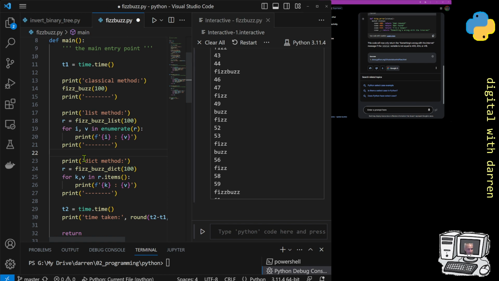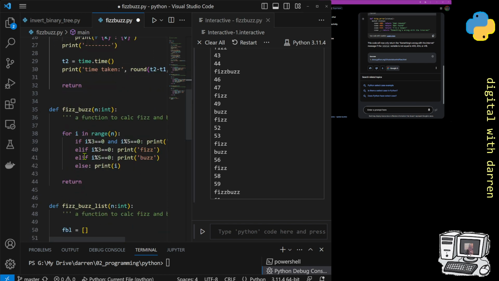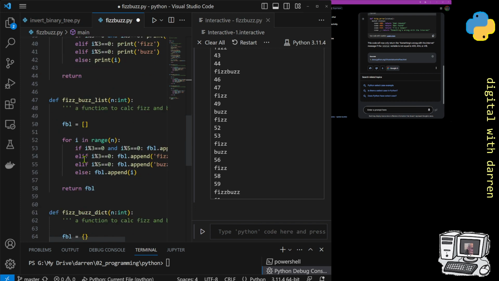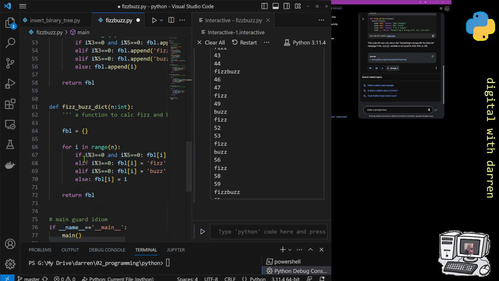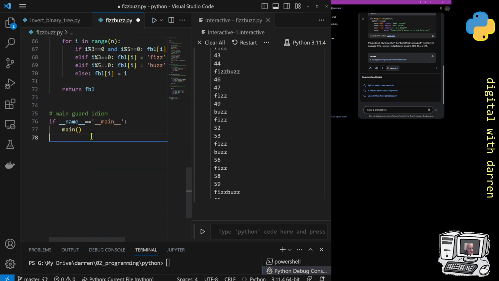So now I could probably call it FizzBuzz 3 ways. And I'll probably upload this code into GitHub again and share the link. I think I might just do that. And that's basically it. So FizzBuzz now done 3 ways. A classical way, using a list by appending a list and returning back a list, and also by doing exactly the same but with a dictionary, so modifying a dictionary.